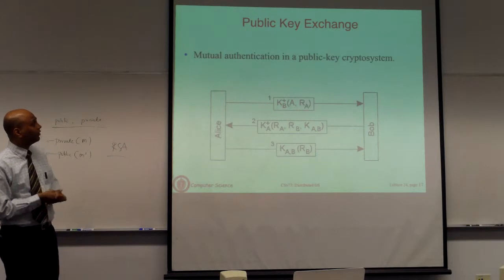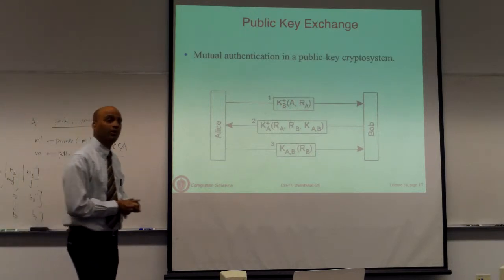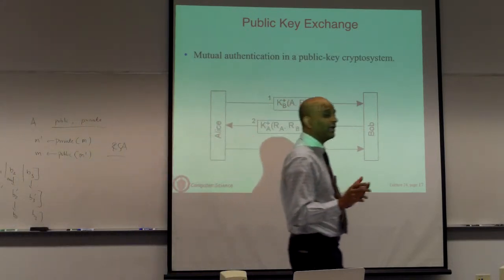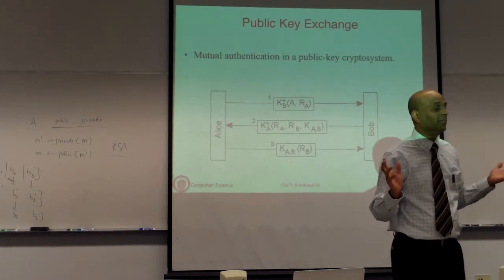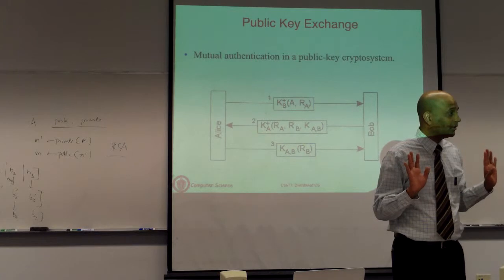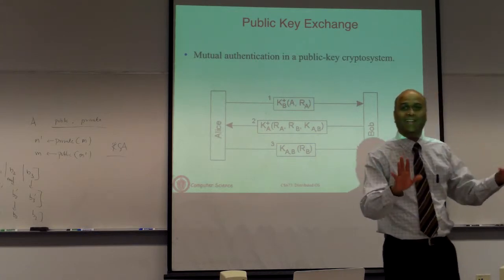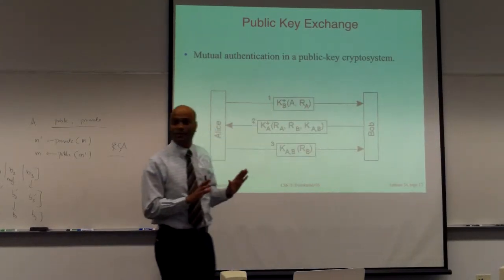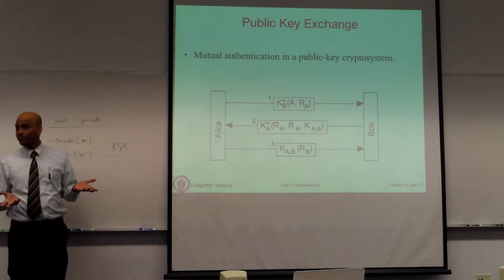Okay. So what you are going to do is assume that each of Alice and Bob have generated a pair of public and private keys, and they published their public keys. Sorry, not private key, that would be bad. Okay. So the public keys are known.